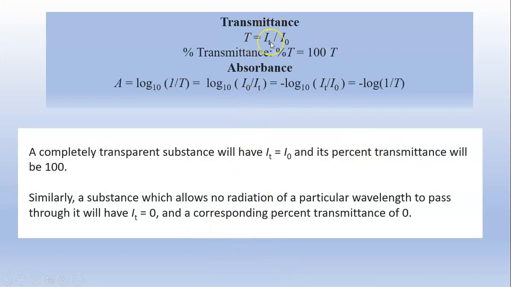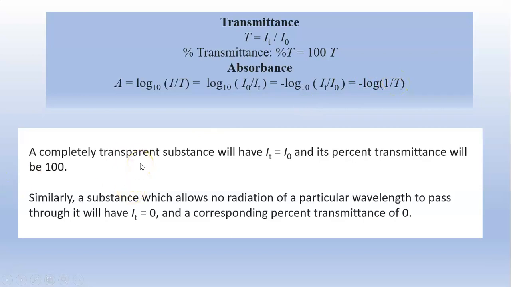We may define transmittance as IT by I0, and absorbance may be defined as log of 1 by T, or we may write negative logarithm of T.